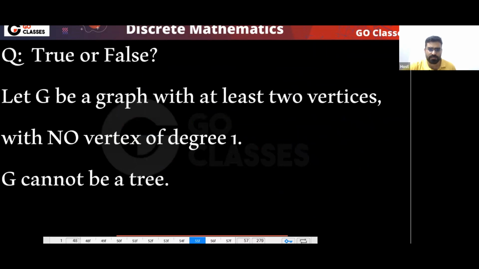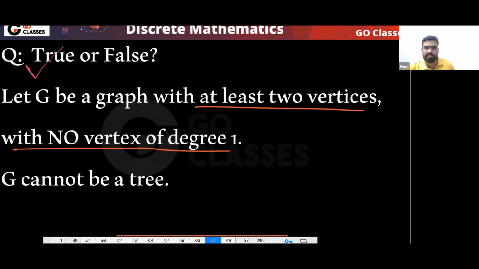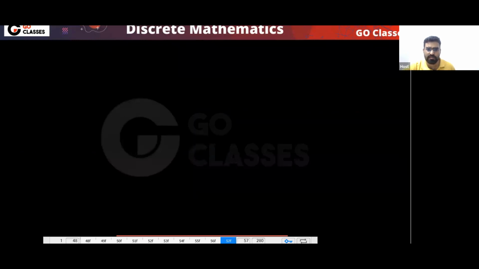What about this question? True or false? G is a graph with at least 2 vertices, with no vertex of degree 1. G cannot be a tree. Is this statement true or false? This statement is true. We have already seen this in the last class, but let me tell you again.